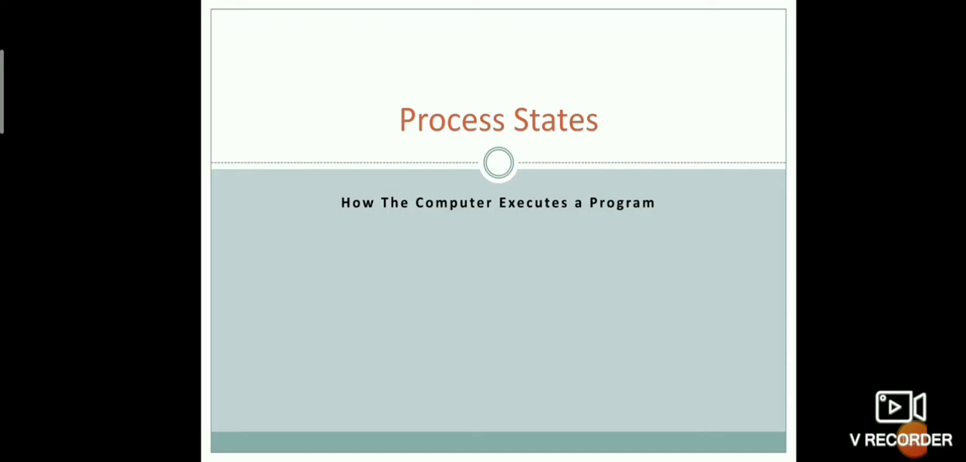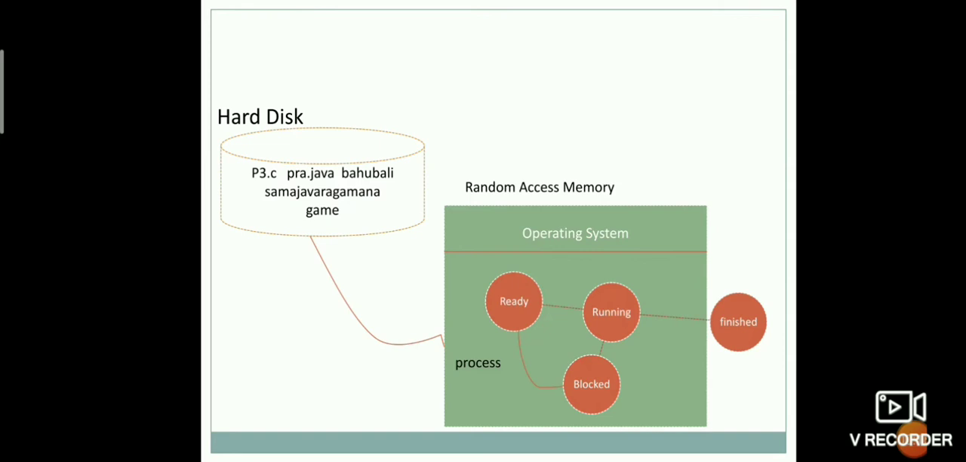Today we discuss the topic process states. Let us see how the computer executes a program. Here the program need not be a C or C++ program. It can be a movie, an audio, a video, a game or anything. Initially when we save them, they will be saved to the hard disk, but in order to execute them they must be brought into main memory, that is RAM.